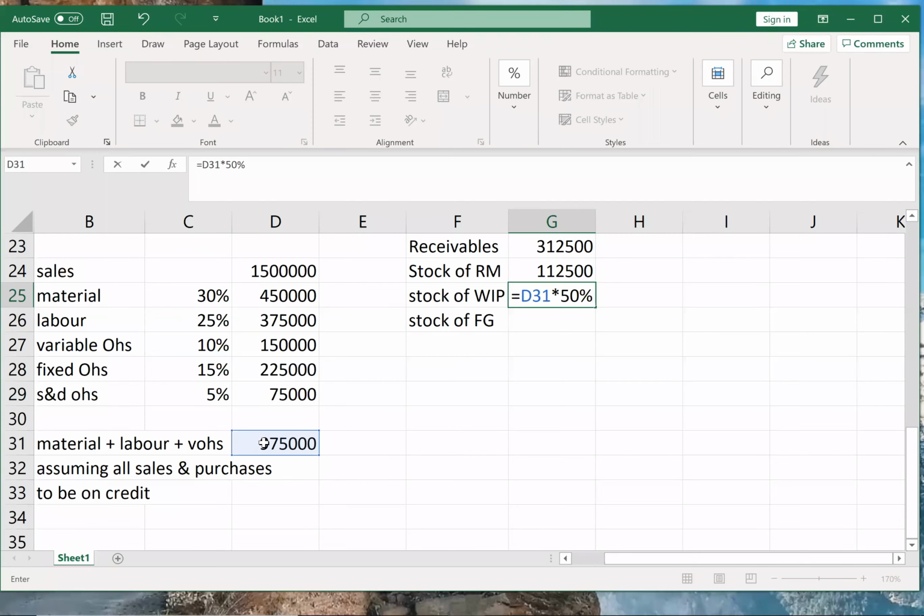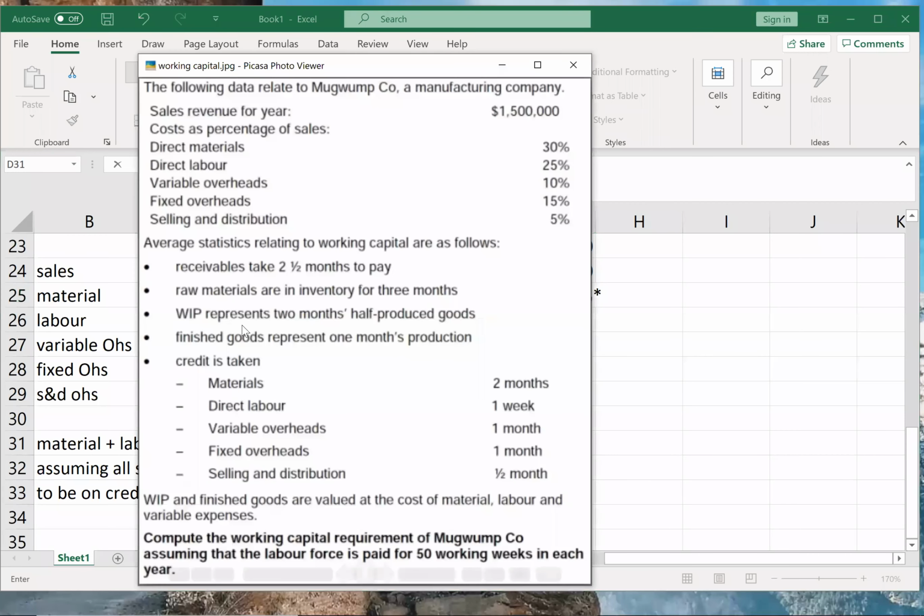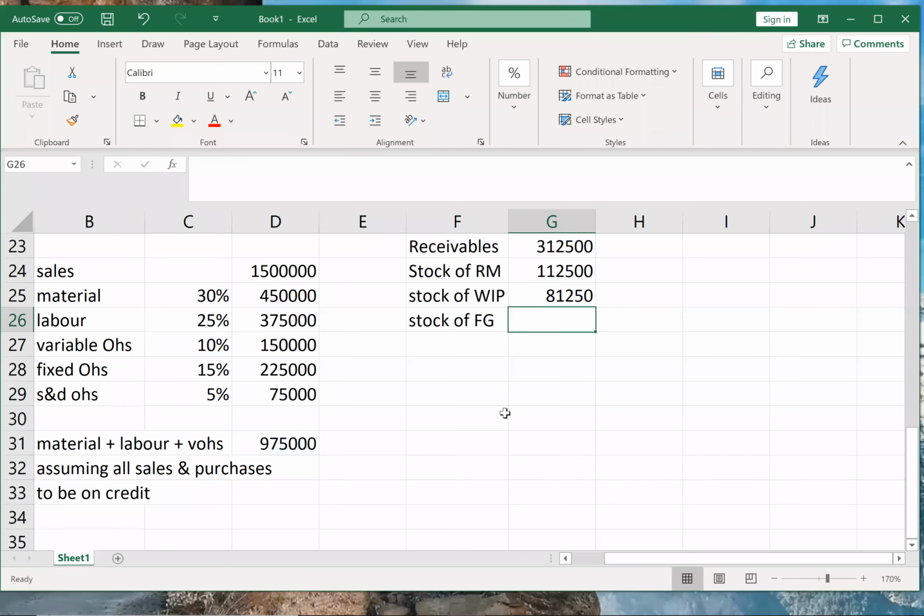WIP represents 2 months, so that will be amount into 2 by 12 into 50%. Amount into period into percentage completion.